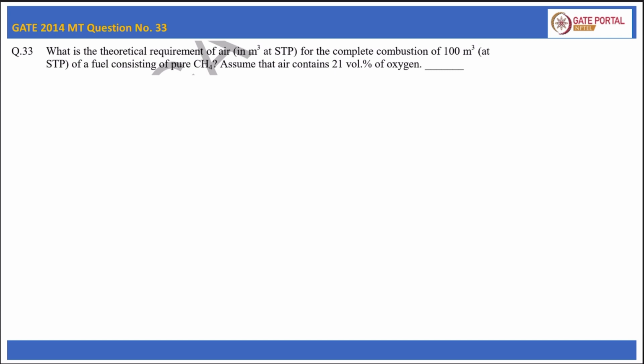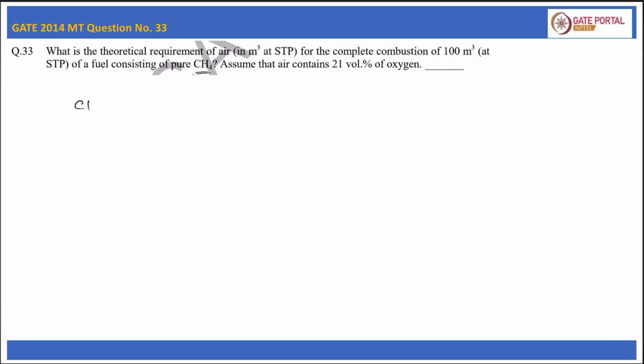In this question we have to calculate the volume of air required in order to burn 100 meter cube of pure methane. So now let us write the reaction.